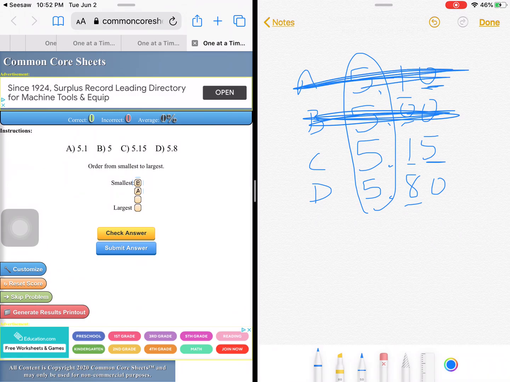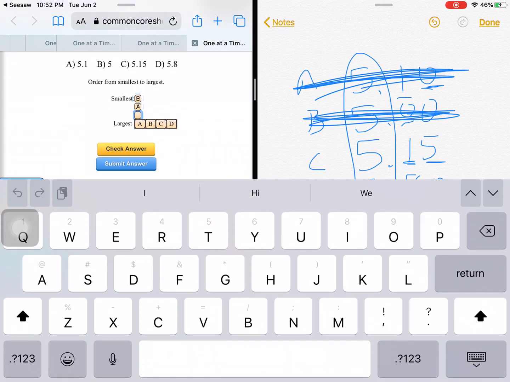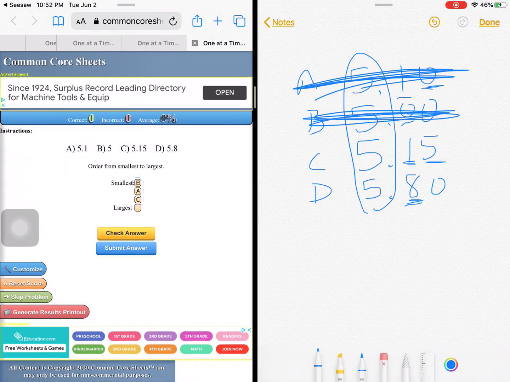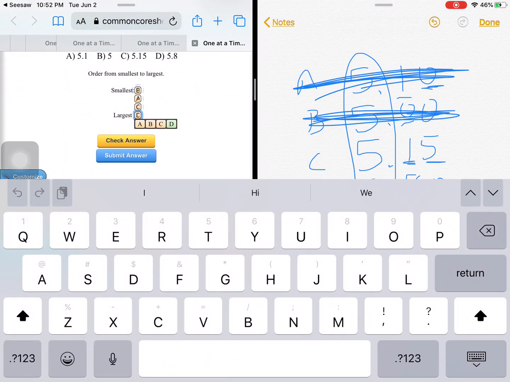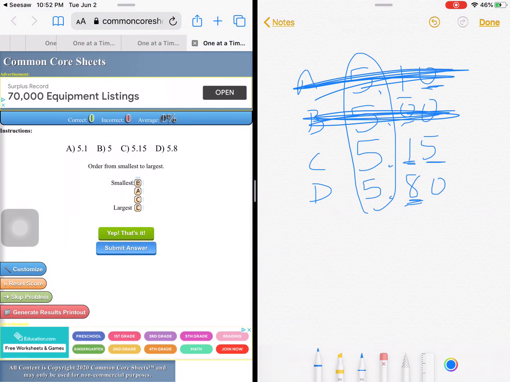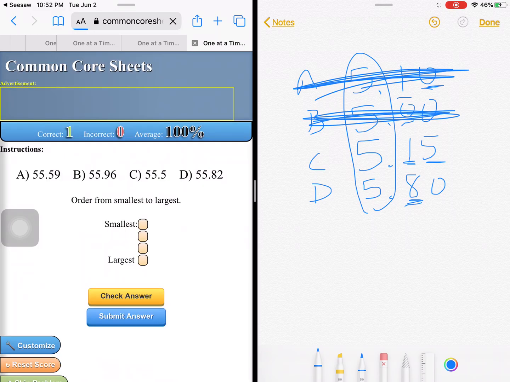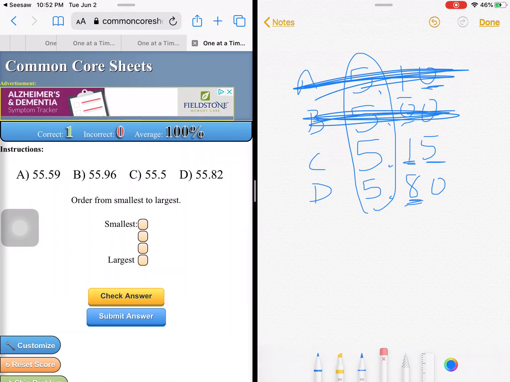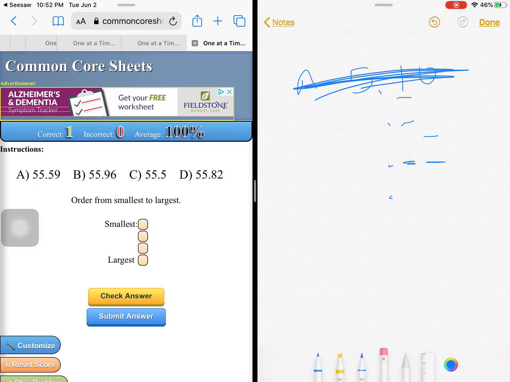And cross that off. Now I'm going to come back down to C and D. Oh, and I already know because this was 1 and this is 8. 8 is the biggest, so D is going to be the biggest. So I'll go C and D. I put the letters in, check my work. Yep, that's correct. And then I go to the next one. I would just erase, line up my places. Remember, decimals is all about knowing the places.